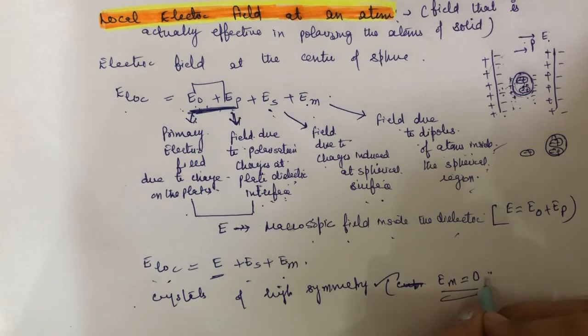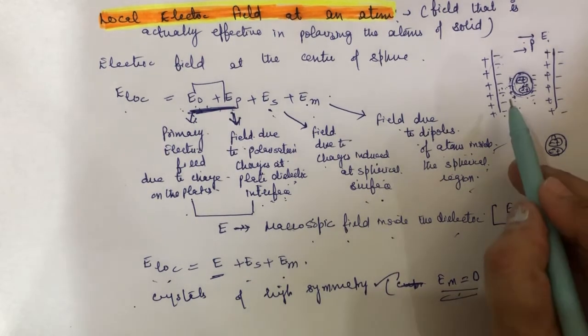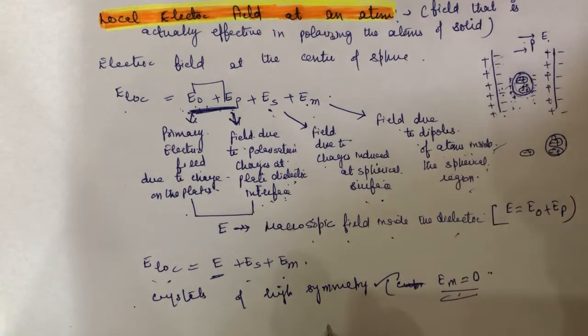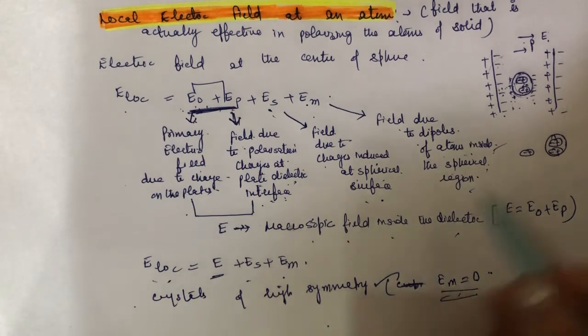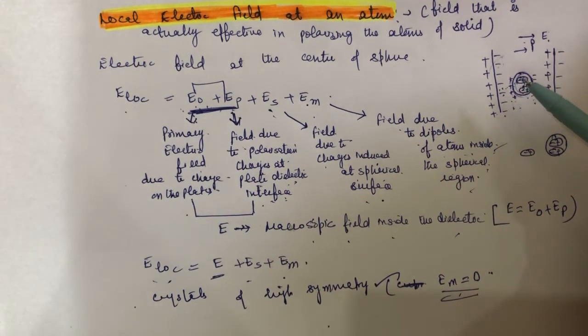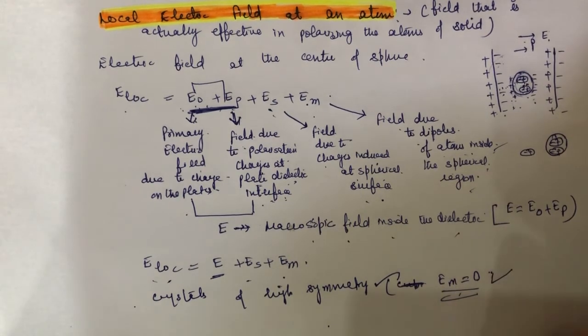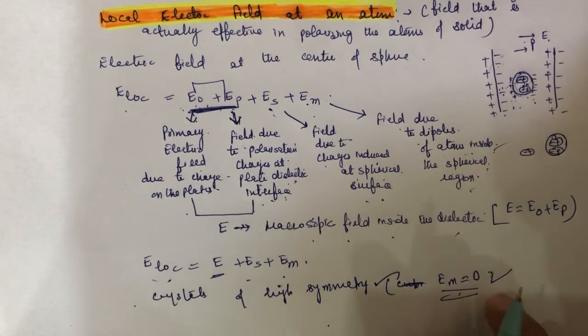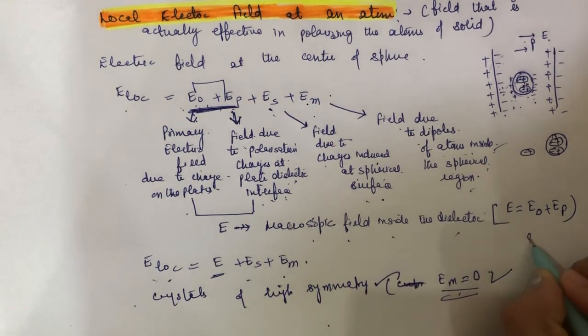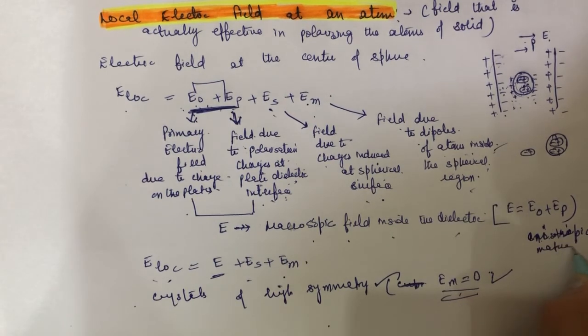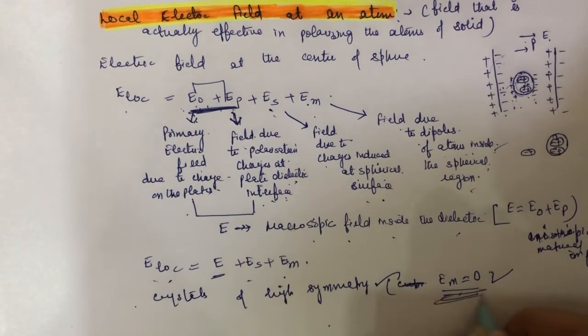This is because EM is the field due to dipoles inside the spherical surface, and in such crystals they are randomly oriented, so they cancel each other and the total EM is 0. This is only for isotropic materials. For anisotropic materials, it is not equal to 0. We are supposing isotropic materials.